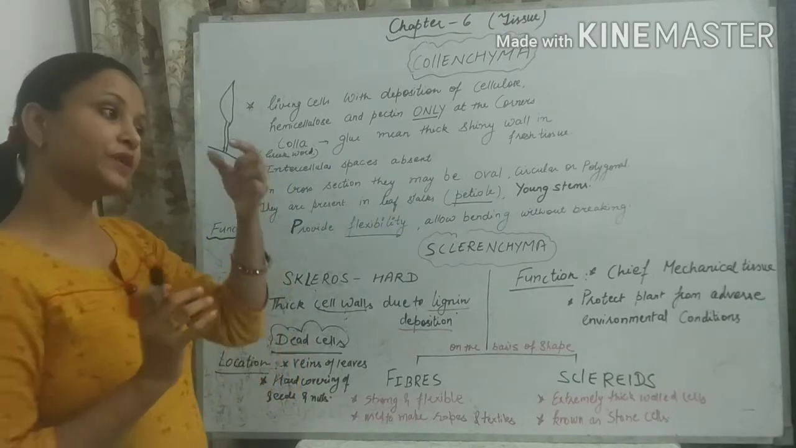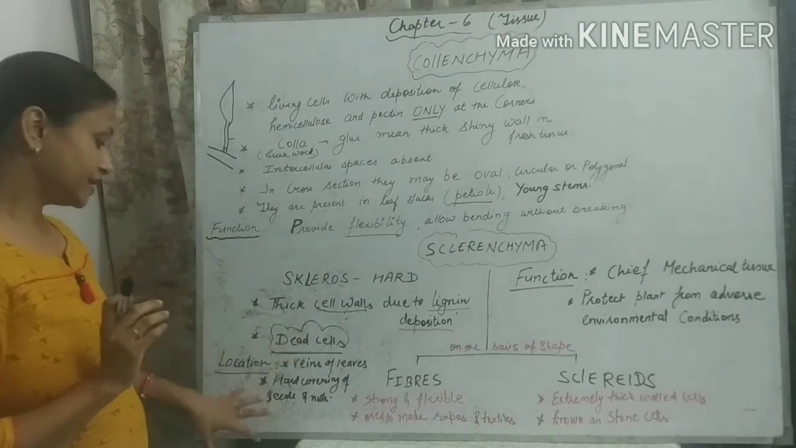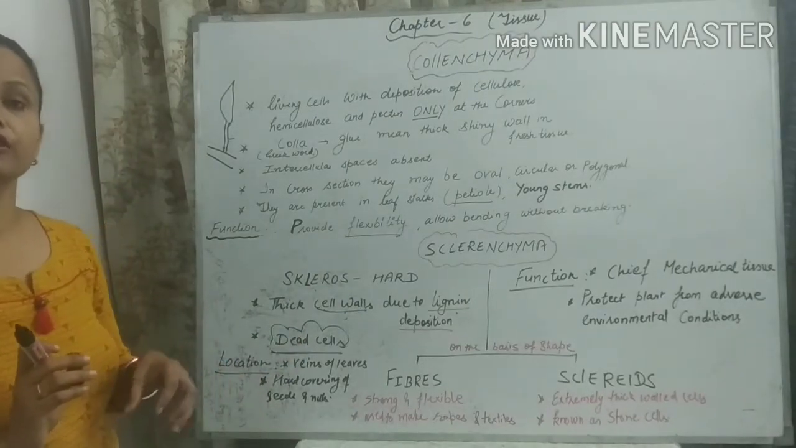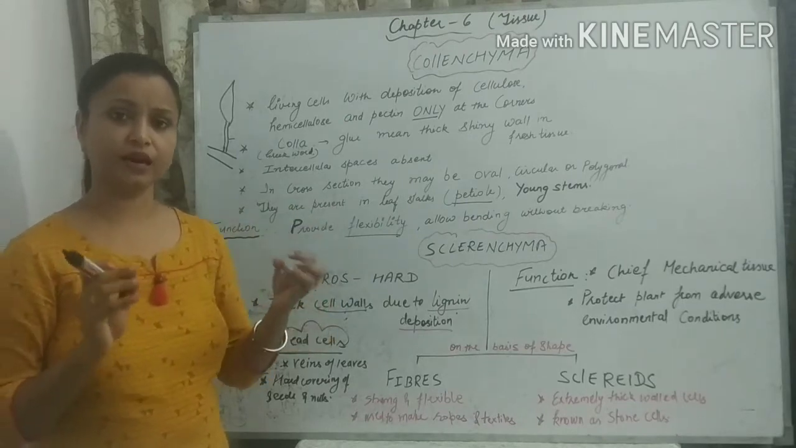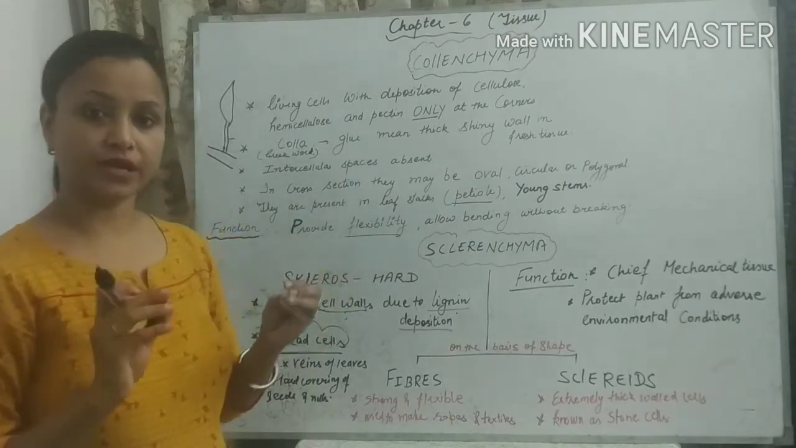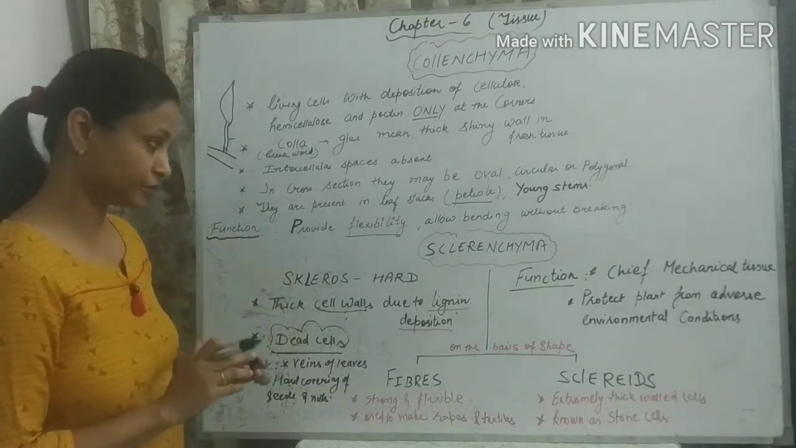Why is it hard? Because of the presence of sclerenchymatous tissue there, and it is also present in the hard covering of seeds and the nuts. आप nut shells आपने देखे, they are the hardest, they are very hard. Why are they very hard? Because of the presence of sclerenchymatous tissue.